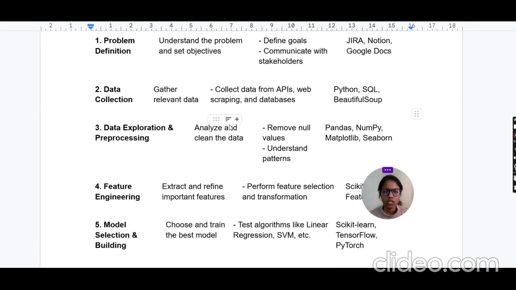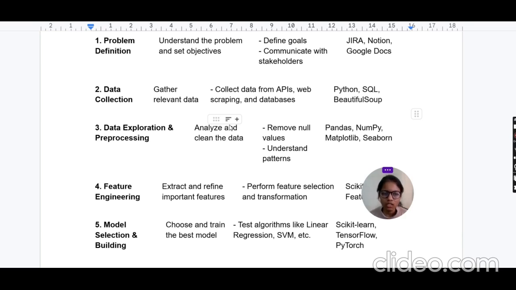Next, data exploration and pre-processing. The data that we collect from APIs, web scraping and databases is not useful for preparing any type of machine learning model as it is.